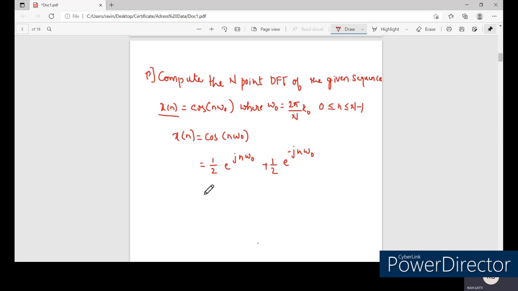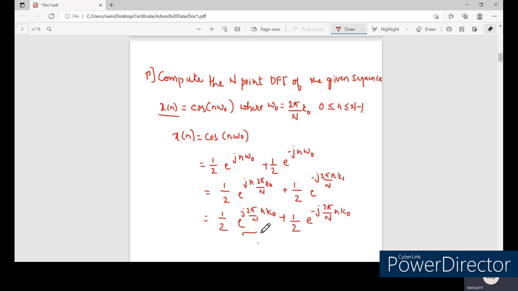Now let us substitute the value of omega naught. So it is 1 by 2 e power j n 2 pi by N into k naught, plus 1 by 2 e power minus j 2 pi by N into k naught n. Let us represent this so that we can write it in terms of the Twiddle factor, that is e power j 2 pi by N into k naught n, plus 1 by 2 e power minus j 2 pi by N into k naught n.